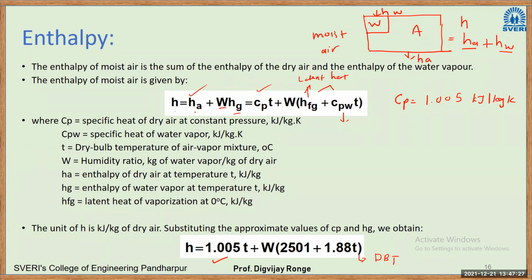Okay, so the unit of H here is kilojoule per kg of dry air. Substituting the approximate values of Cp and Hg, we can obtain H equal to 1.005 into dry bulb temperature T, plus W, that is the specific humidity, into bracket 2501 plus 1.88 times DBT, that is the dry bulb temperature. So write down this formula, because it will help you in drawing the psychrometric chart. Again, the unit of enthalpy will be kilojoule per kilogram of dry air.